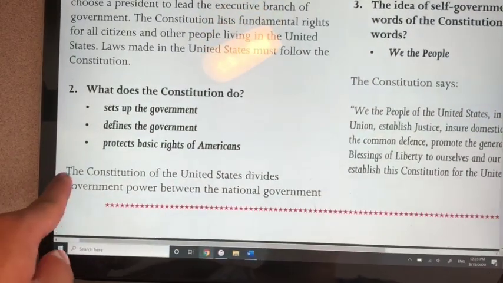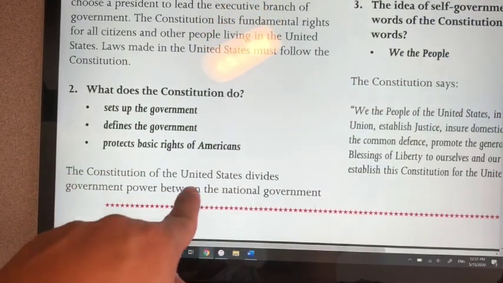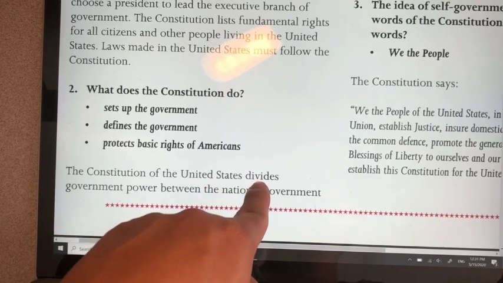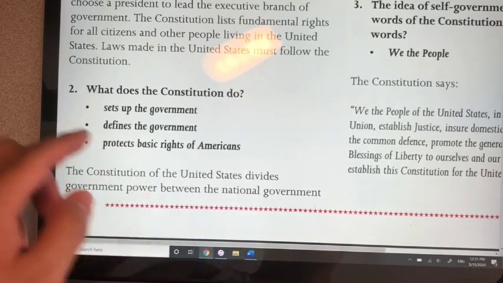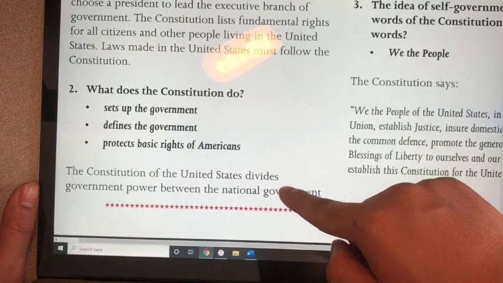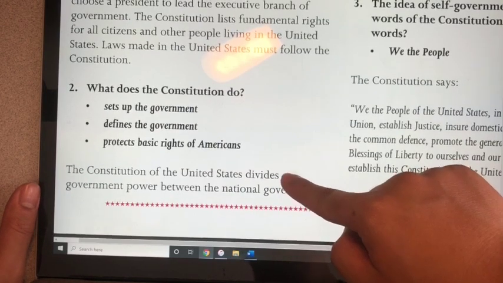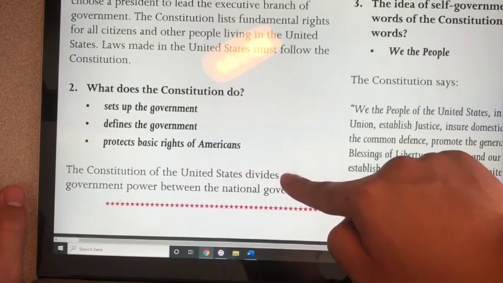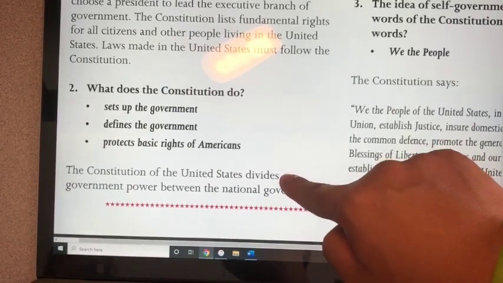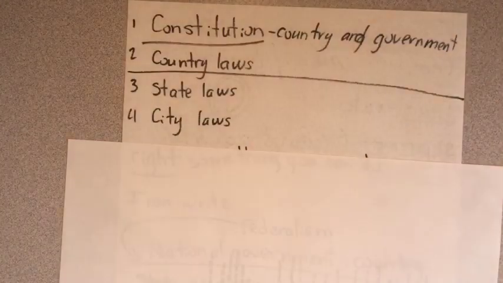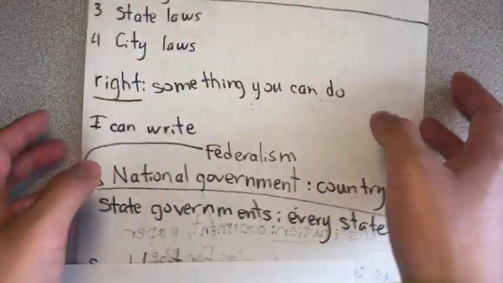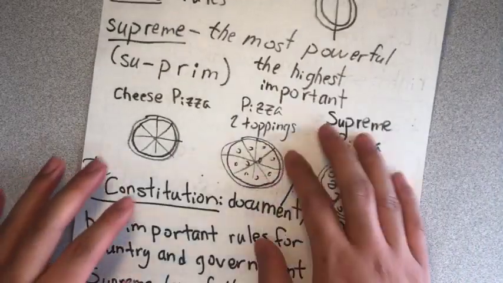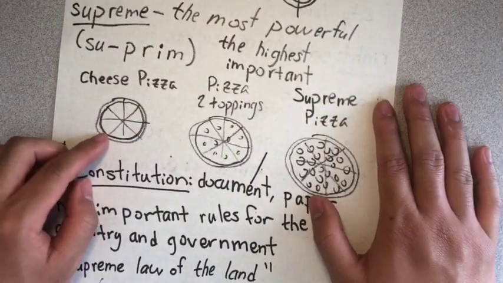So let's read a little bit more. The Constitution of the United States divides government power. Divide, if you remember from math, divide means to split something into equal pieces. So let's look at this pizza. This is a pizza.